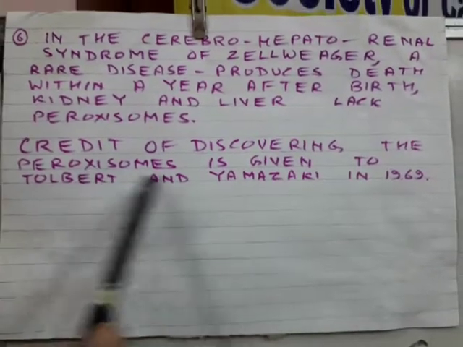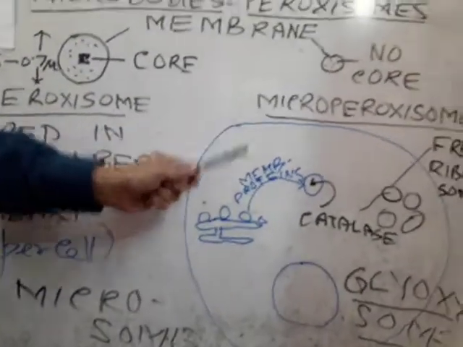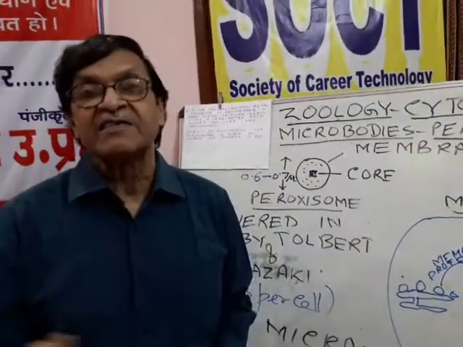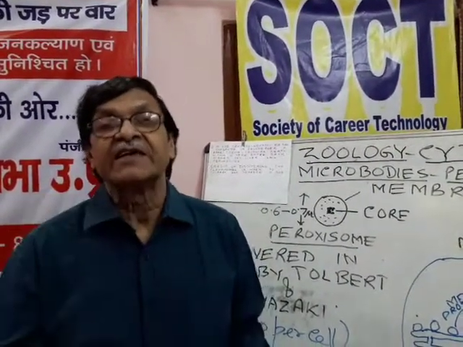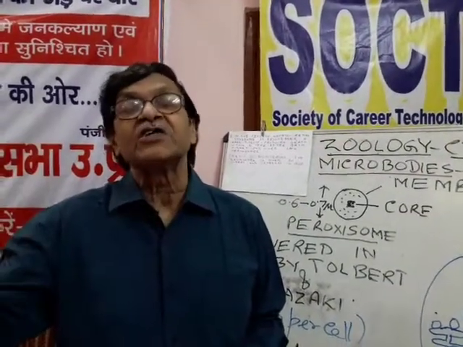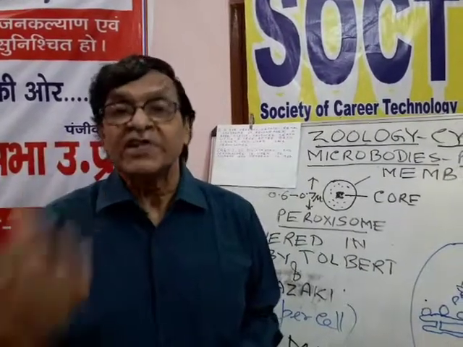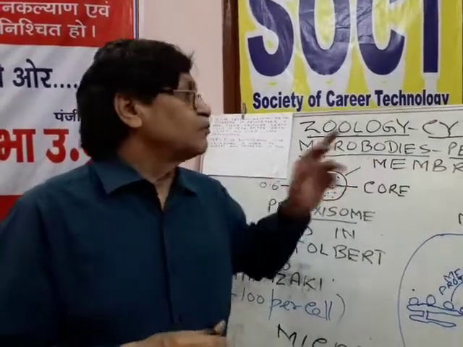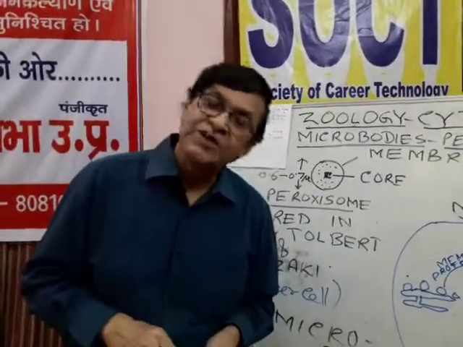Credit of discovering the peroxisome is given to Talbot and Yamazaki in 1969. And parallel to peroxisome and microperoxisome, there is the glyoxysome. Glyoxysome is found in certain plant cells. They contain enzymes responsible for the glyoxylate cycle, which is responsible for conversion of fat into carbohydrate. That is the process of gluconeogenesis. So this is a brief introduction about the microbodies, which are of two types, peroxisomes and glyoxysomes. Thank you very much.